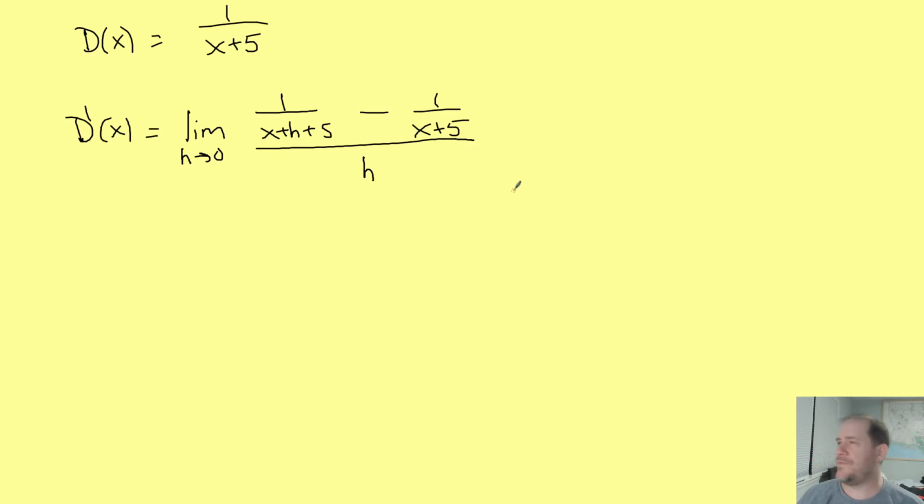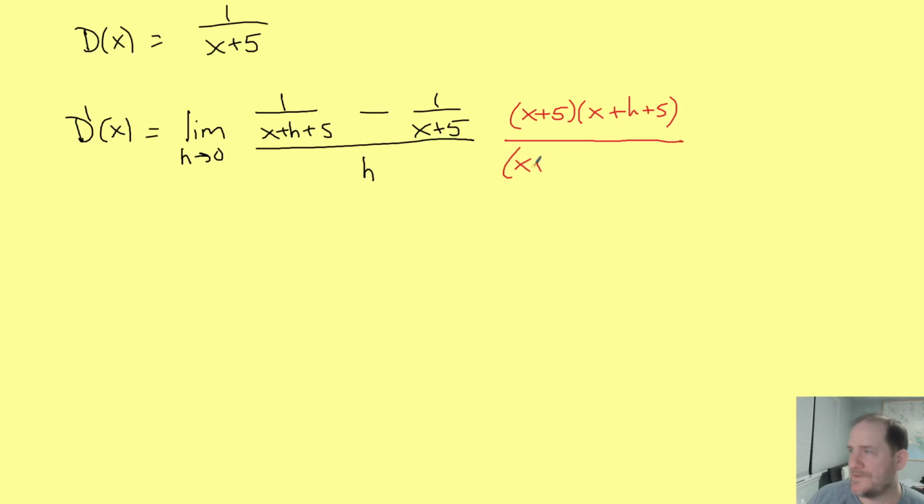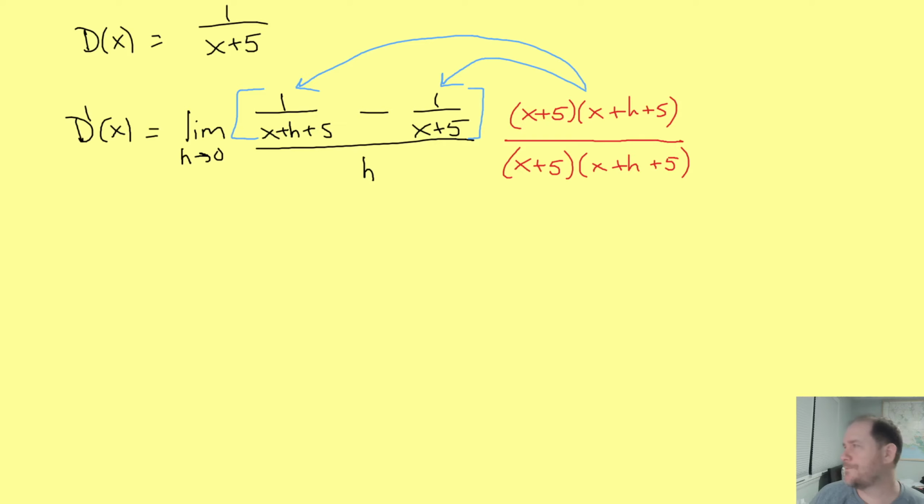And you guys have been doing pretty good at solving these. You guys mostly know that what we want to do is multiply by the LCD, the x plus 5 times x plus h plus 5. But if you want to multiply the numerator by that, you have to multiply the denominator by that too. And of course, if you multiply the numerator by this, then you have to distribute the whole thing onto that term, distribute the whole thing onto that term.